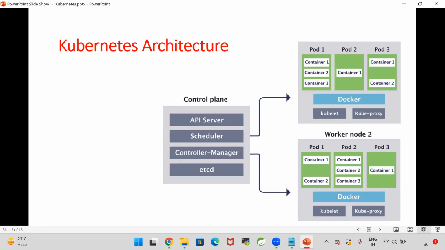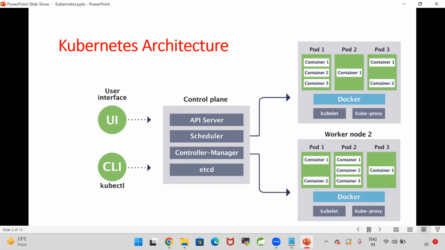Right. So once it is done, how can we send the request to the control plane? To send the request to the control plane, we need to use kubectl software or we can use user interface. If we want to go with the UI, then Kubernetes provided a web dashboard concept. By using that web dashboard, we can deploy our application on the Kubernetes, and we can use CLI software also, that is called kubectl. Using kubectl also we can communicate with the control plane.